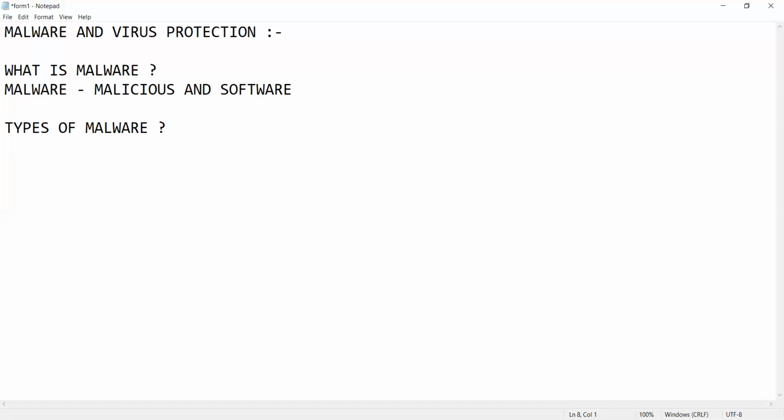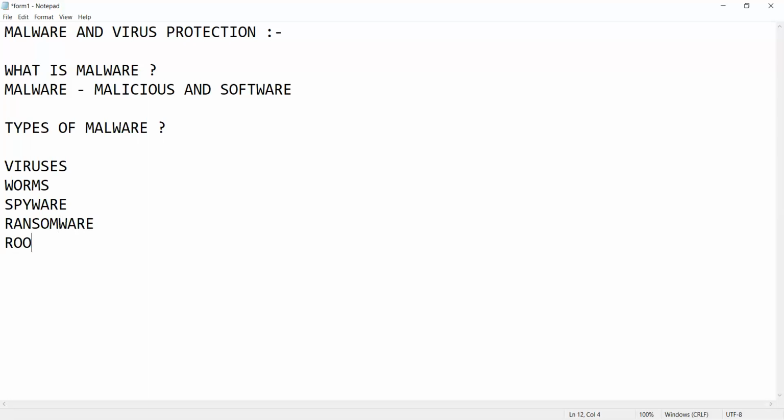These are listed below. The first one is viruses. Next come worms. These are the kinds of malware. Next comes spyware, ransomware.